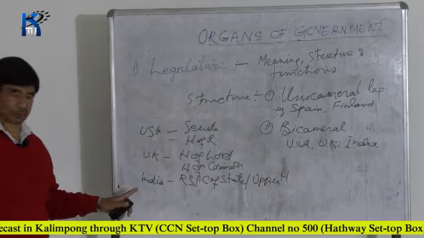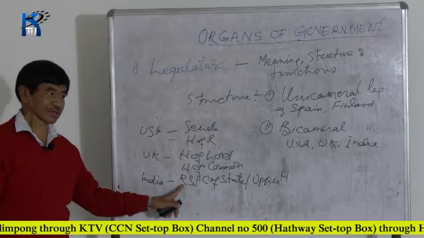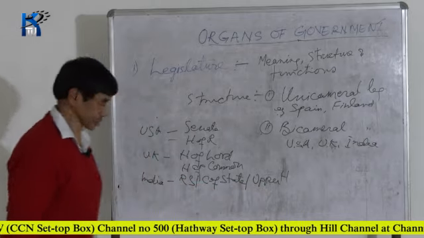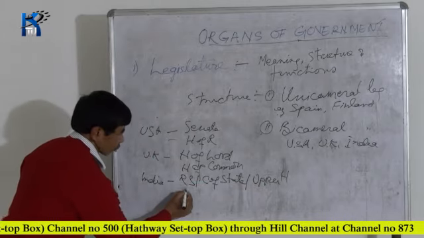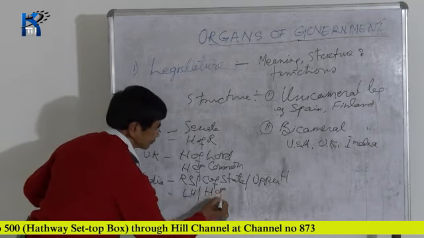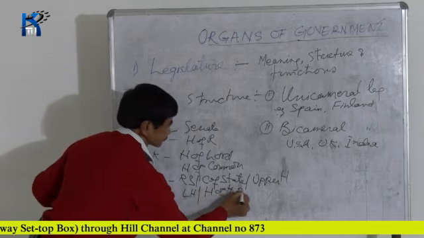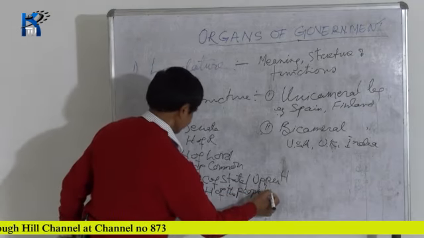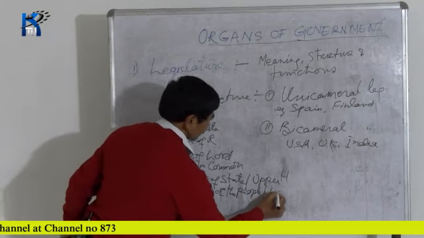So the Indian upper house is called Rajya Sabha, Council of State. The lower house is called House of the People, or Lok Sabha.